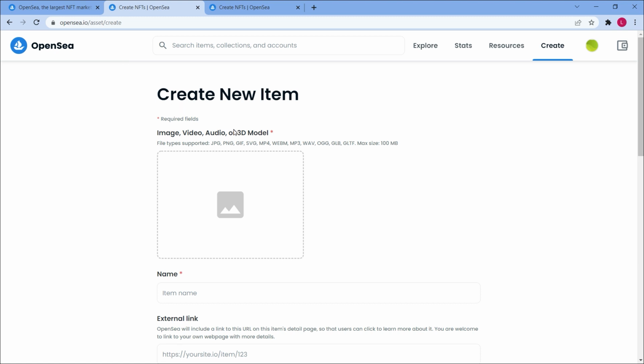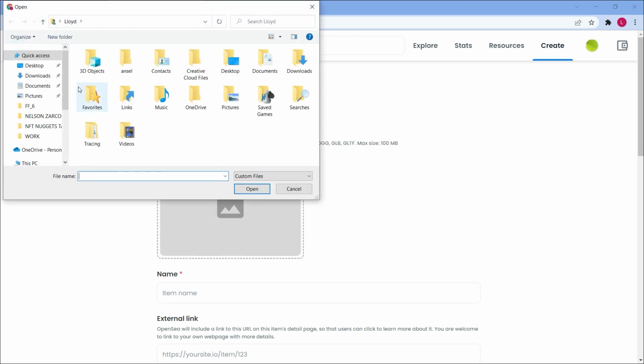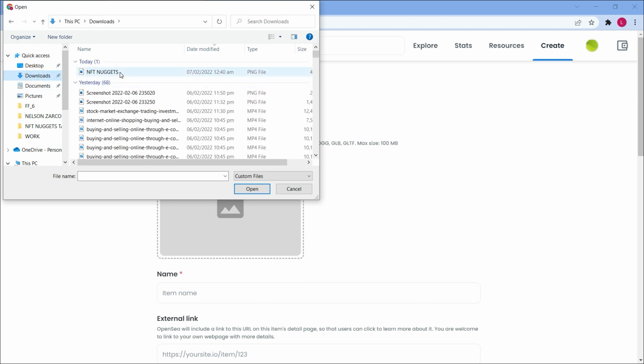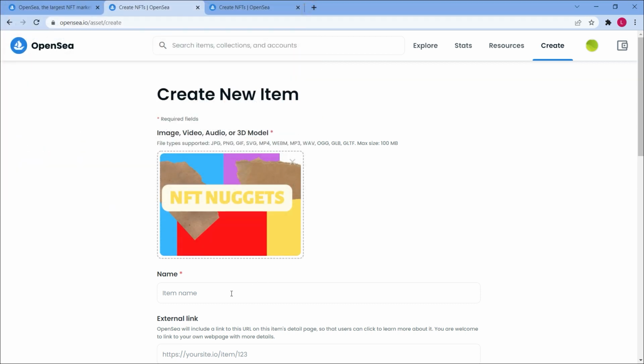Now we can actually make our own NFT, which we'll show you how to do right now. How do you go about making your own NFT? As you can see, you can upload an image, a video file, an audio file, or a 3D model, and these are the only kinds that are now supported. So we're going to look for our file, which we've already made. This is a quick piece of artwork we did for this video, and we're going to drag and drop it right here and name it. So let's suppose it's a test NFT Charlie, and we'll add an external link later.